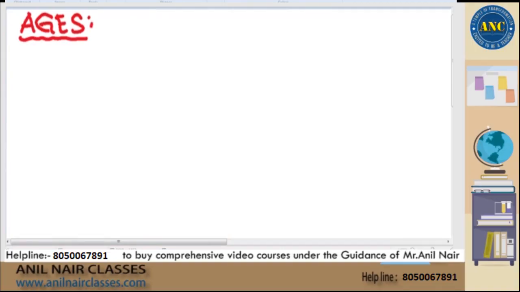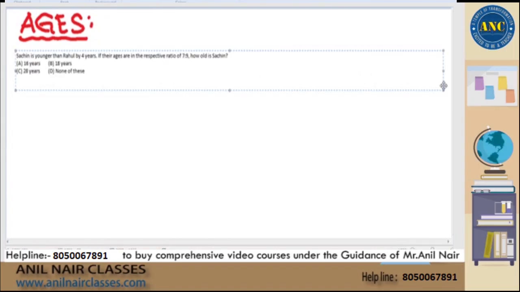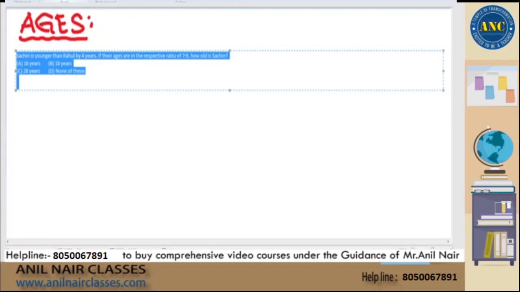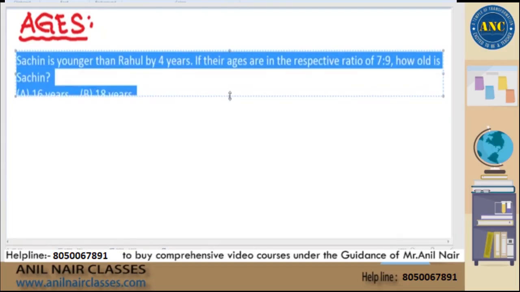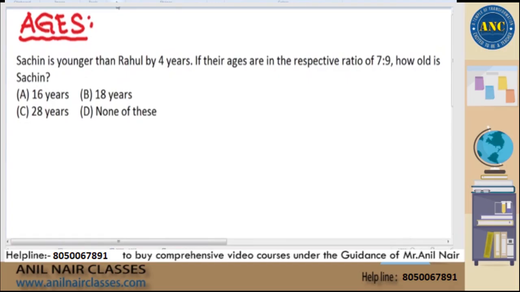Now please see here, sir. Suppose I'll start with a very basic question. I'm drafting the question for you. Problems based on ages. Now see here. To start with, we will have a very easy question. The question is: Sachin is younger than Rahul by 4 years. If their ages are in the respective ratio of 7:9, how old is Sachin? Right? How old is Sachin?